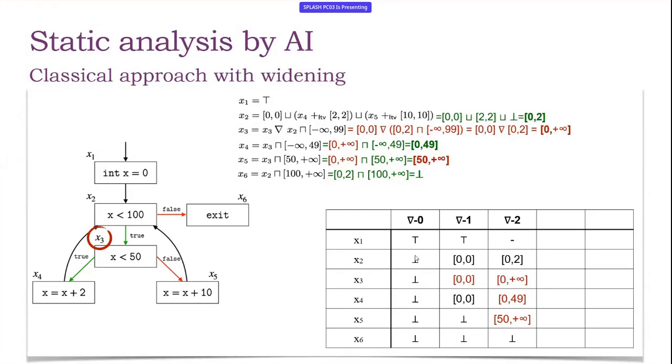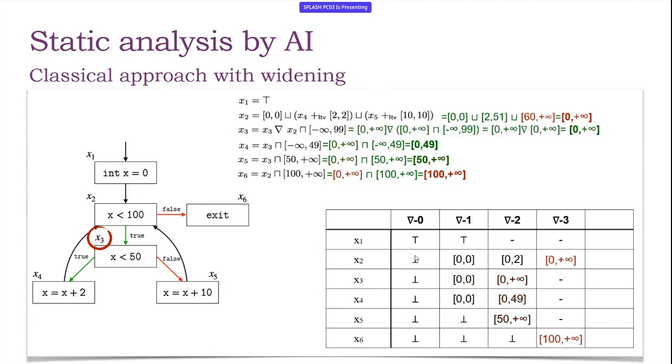So as you can see, at x3 we lost any information. We only know that the value is positive, and this information is then propagated over the whole program. And we reach the fixed point after 4 steps. So before it was 32, now 4, but we have a relevant loss of precision. As you can see, in 4 steps, we lost the upper bound.